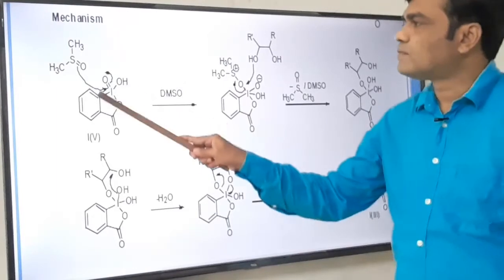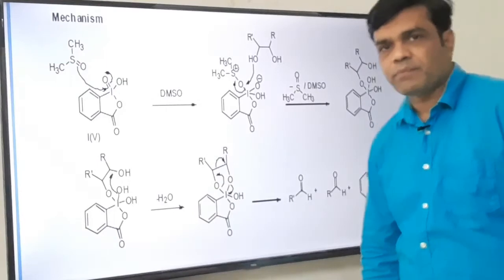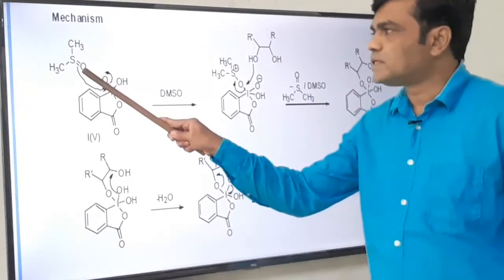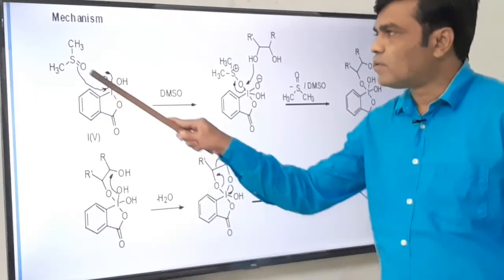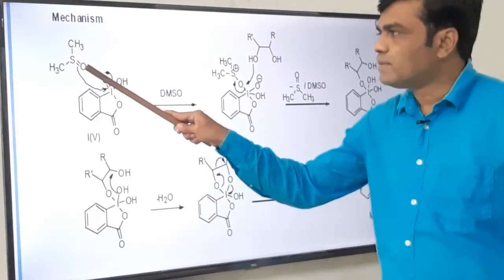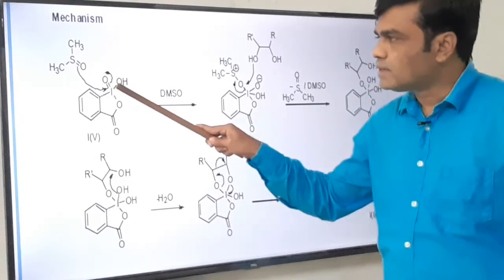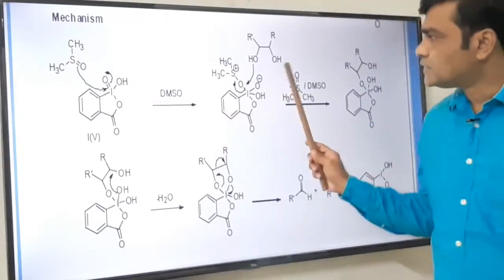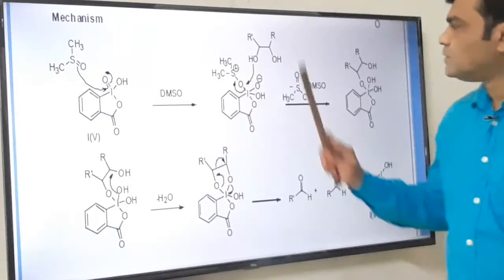Okay, so in the first step, oxygen is more electronegative than sulfur. So this pi bonded electron is pushed onto the oxygen, and that O negative attacks the iodine, and oxygen-iodine bond formation takes place. Sulfur bears a positive charge as it is a heterolytic cleavage of the sulfur-oxygen bond. When this new bond is formed between oxygen and iodine, the pi bond is open on oxygen. This oxygen bears a negative charge. You can see here, oxygen has the negative charge, sulfur is positively charged.